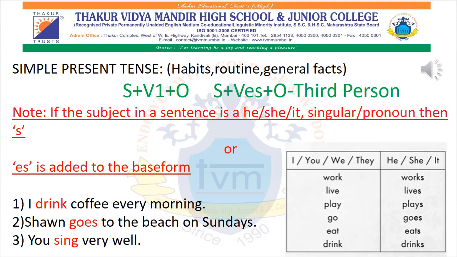So in the first sentence, I drink coffee every morning, it is telling a habit of a person. Sean goes to the beach on Sunday. It is telling the routine of Sean that he goes to the beach every Sunday. You sing very well. Now you is a second person and therefore we won't add es or s in the main verb form.